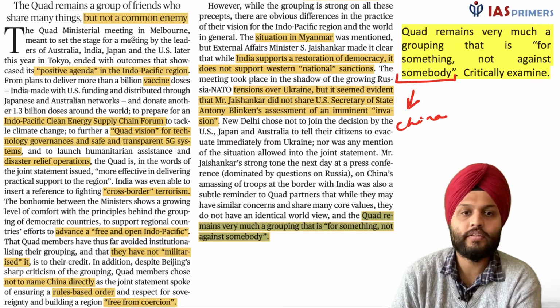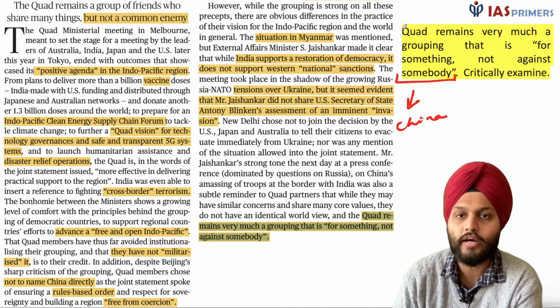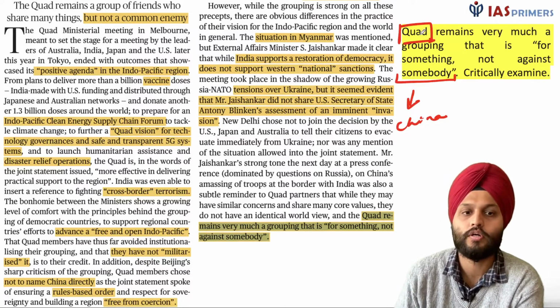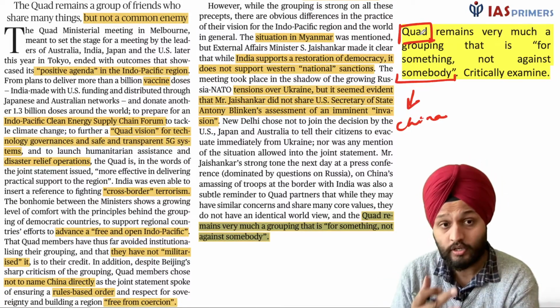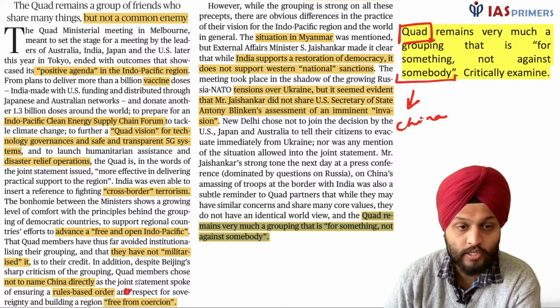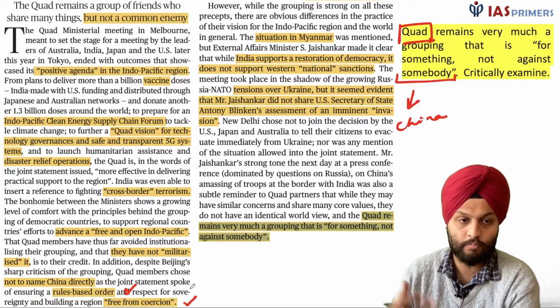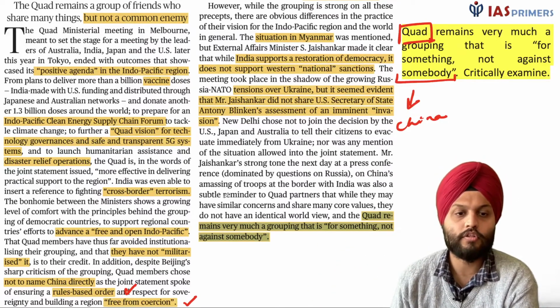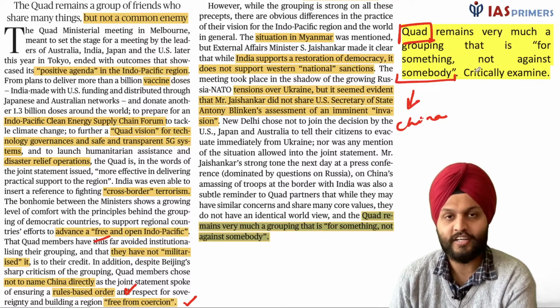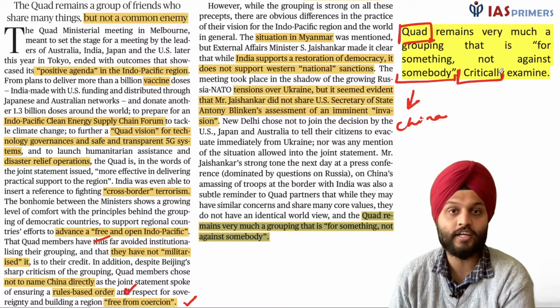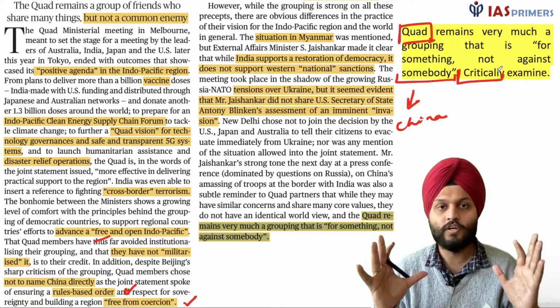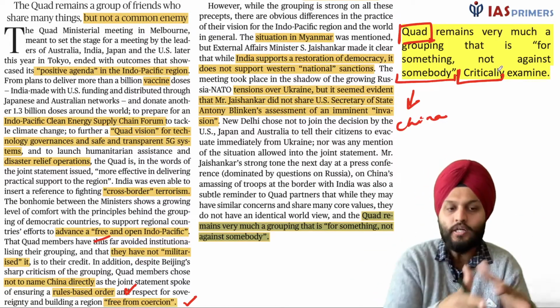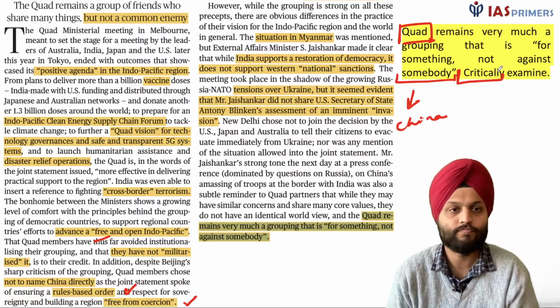Now what we see is that the Quad is not just about freedom of navigation or the rule-based order. And it is referred over here, you can see rules-based order, or building a region that is free from coercion. Whose coercion? China's coercion, right? So this is there. Advance a free and open Indo-Pacific, again a reference to China, right? So these are all again targeted at China, and please refer to the statement, this writes critically examine. That is, at least I don't agree with this view. So we have to bring all the perspectives over here in that 250 words.